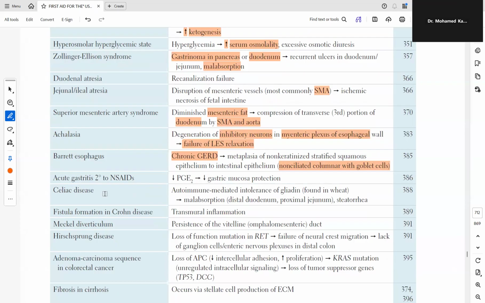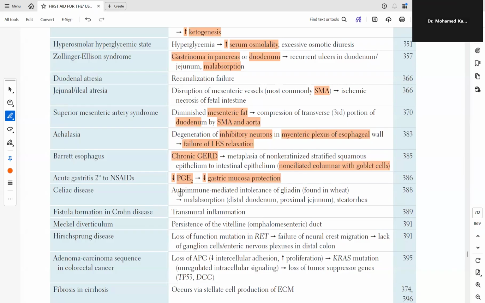Acute gastritis secondary to NSAIDs, non-steroidal anti-inflammatory use, leads to reduced prostaglandin E2, which will lead to reduced gastric mucosa protection, and maybe a gastric ulcer might happen.